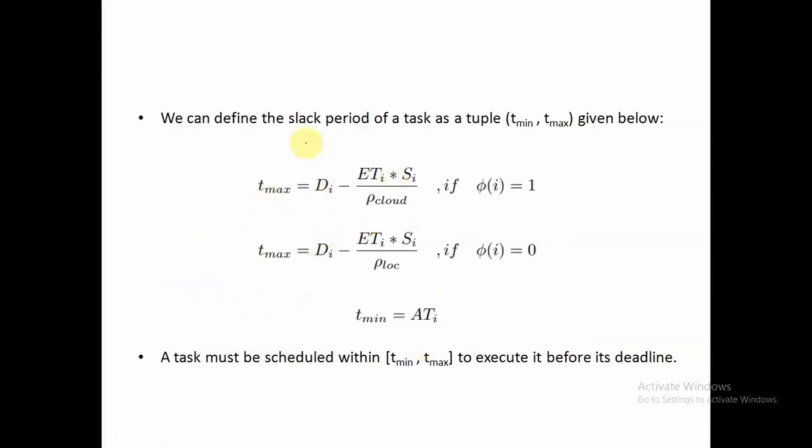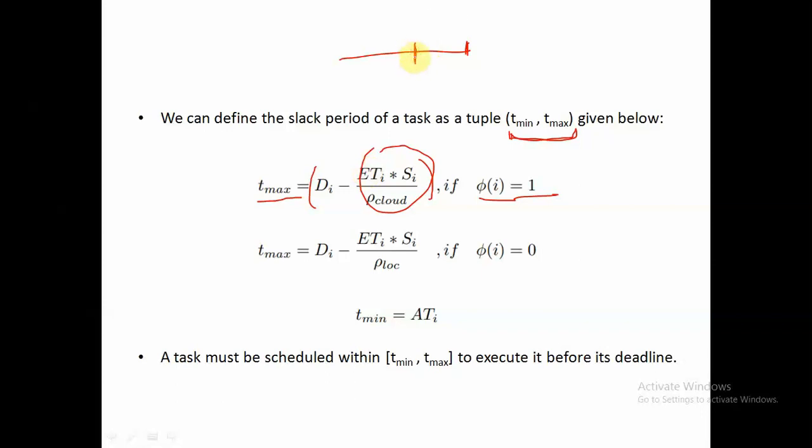So depending on this, we can define the slack period of the task. The slack period we can define as this tuple tmin comma tmax, where this tmax is di minus its overall execution time. This is nothing but if phi I is equal to 1. So this tmax is nothing but the deadline. Let's say for a particular task, if here is the deadline, then deadline minus its overall execution time, this term, so this tmax will be somewhere over here.